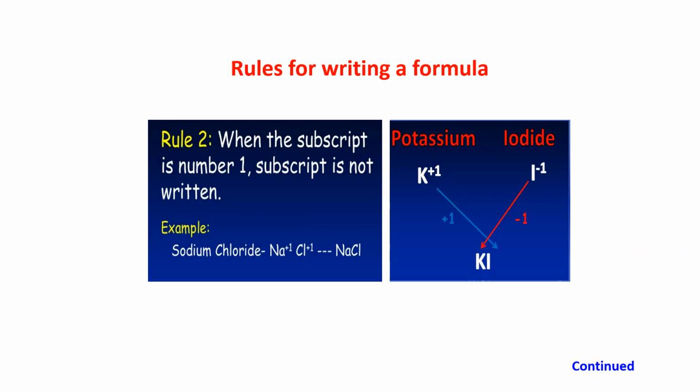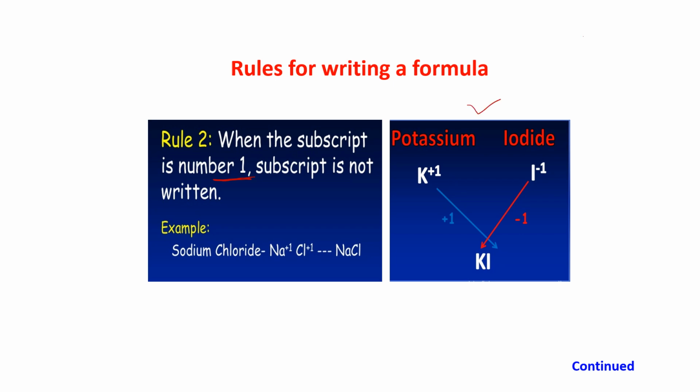Now, when the subscript is 1, the subscript is not written. Suppose both the atoms have valency 1, like here, it is shown here, potassium iodide.